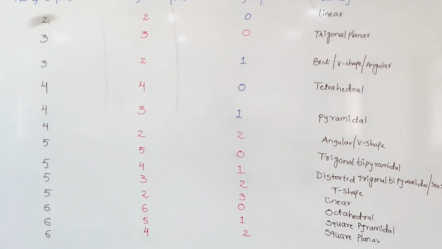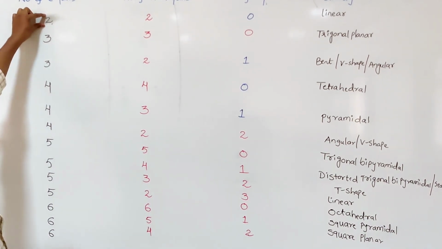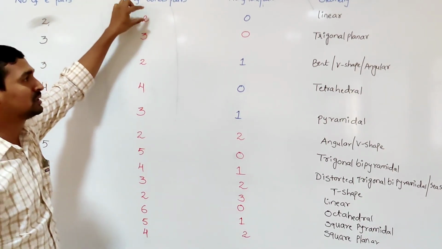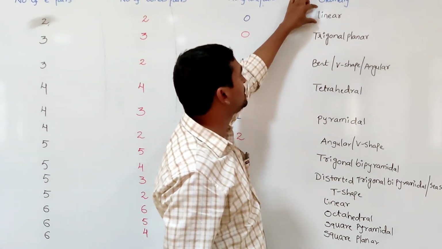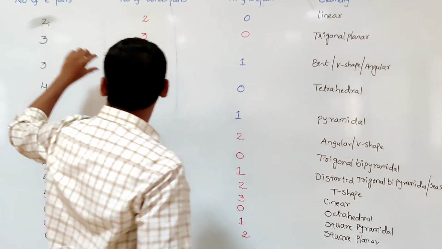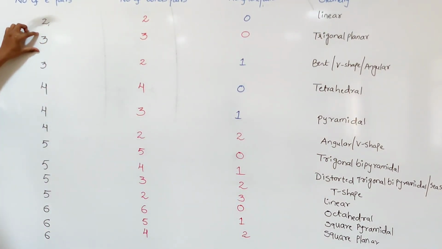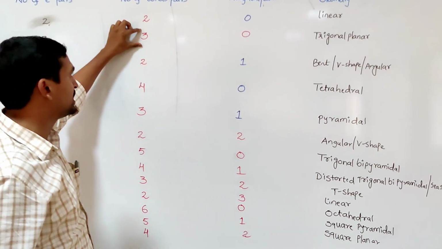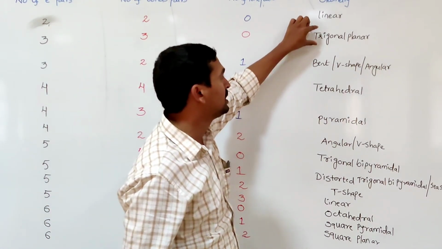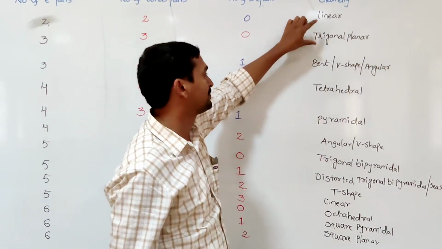Now, around the central atom, 2 electron pairs are present, and both are bond pairs. So the electronic geometry and molecular geometry are the same, that is linear. If 3 electron pairs are present around the central atom and all 3 are bond pairs, the electronic geometry and molecular geometry remain the same, trigonal planar.